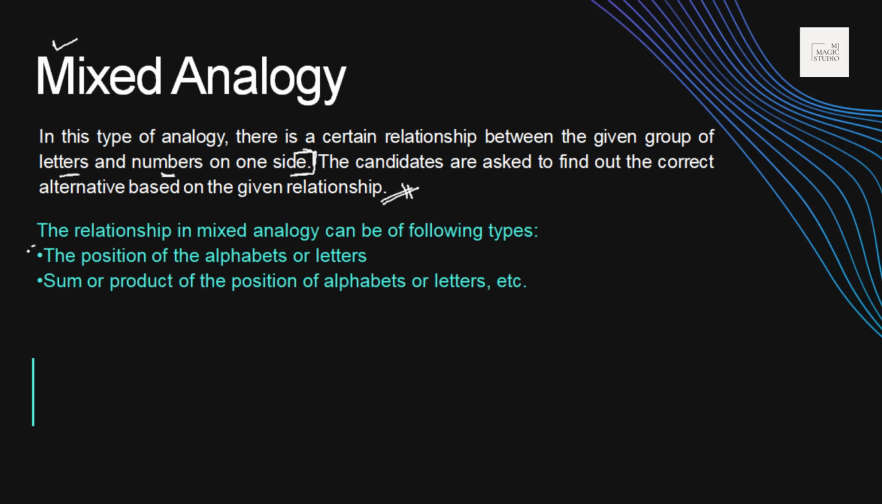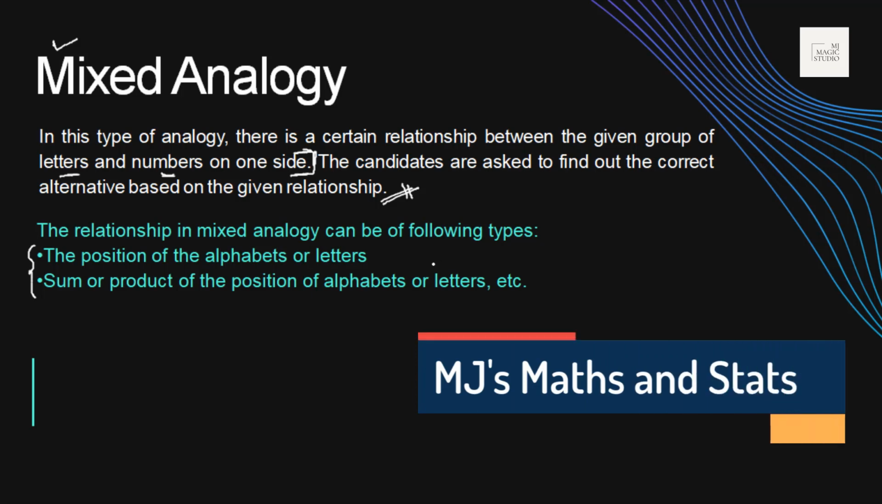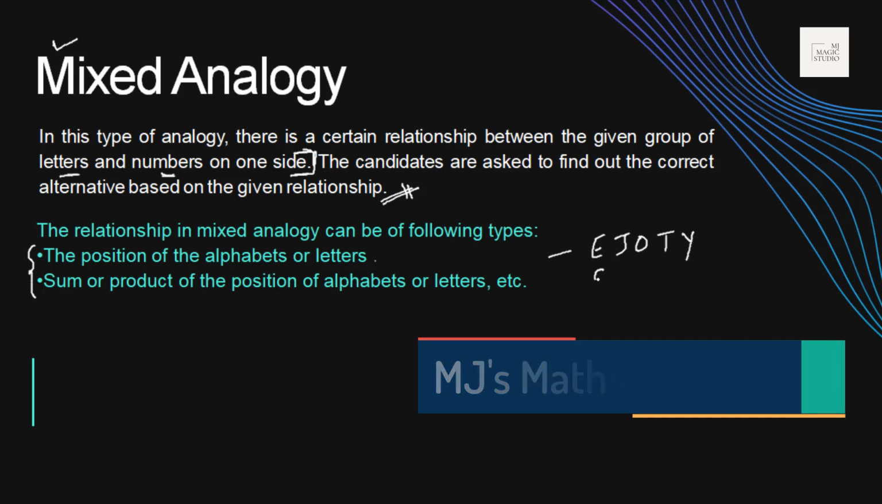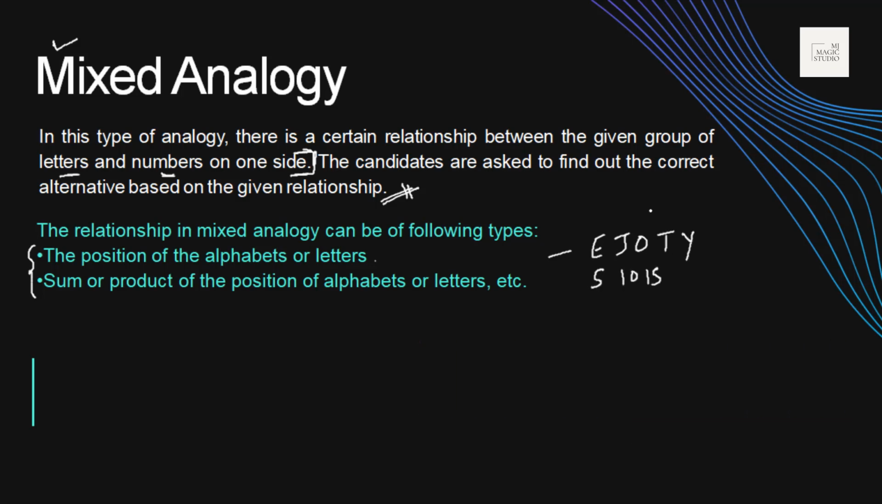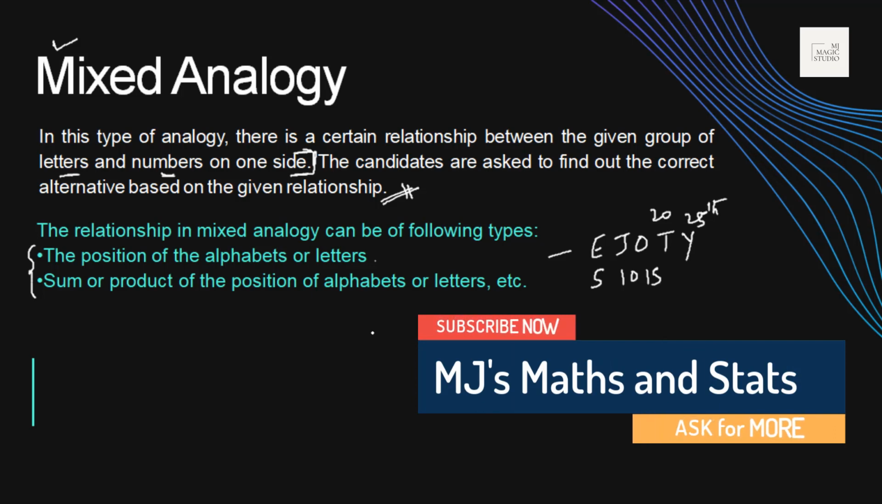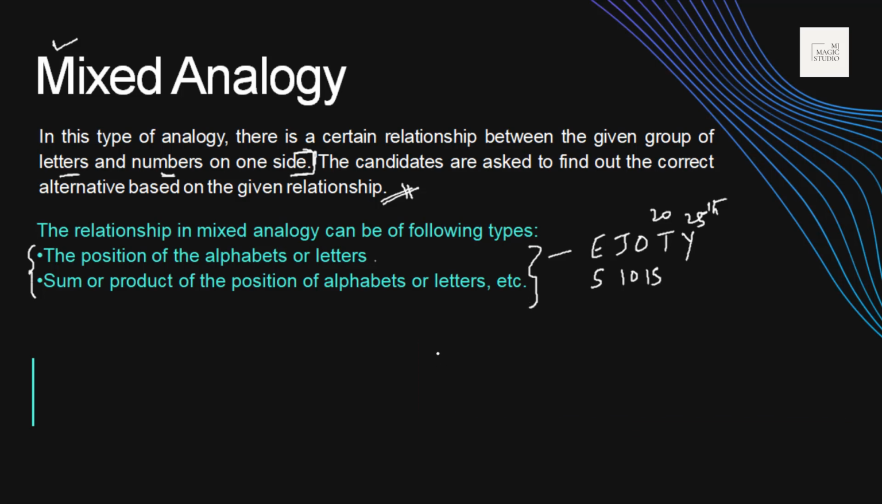So basics, what we have found is that the relationship in mixed analogies can be of the position of the alphabets or letters. We talk about the position also. E, J, O, T, Y is the easy way out: the 5th, 10th, 15th, 20th and 25th alphabet of the English language will obviously help us out. And the sum or product of the position of alphabets or letters, etc., or a mix of them. We will see that in a few examples.